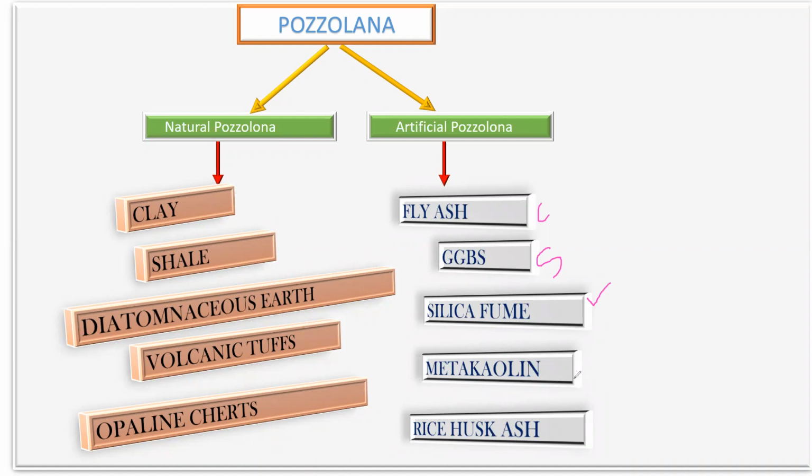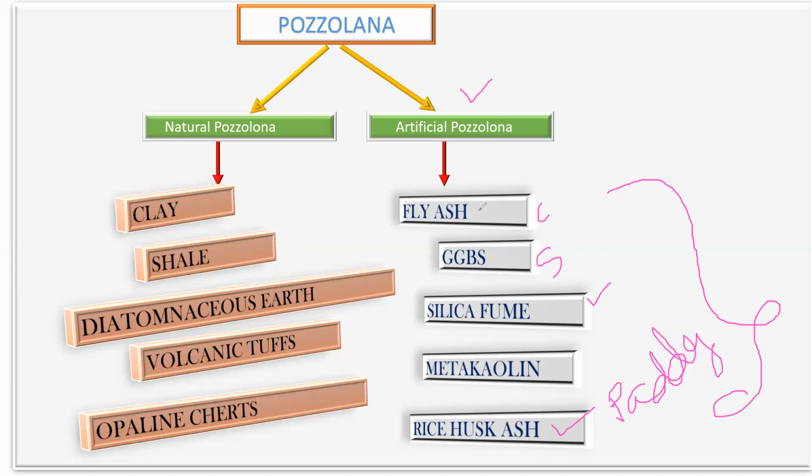Then metakaolin and rice husk ash, the waste of the paddy. These come by nature of the process, but they have that pozzolanic action, hence we classify them as artificial pozzolana. Our concentration will be only on this artificial pozzolana, and we'll understand them one by one.